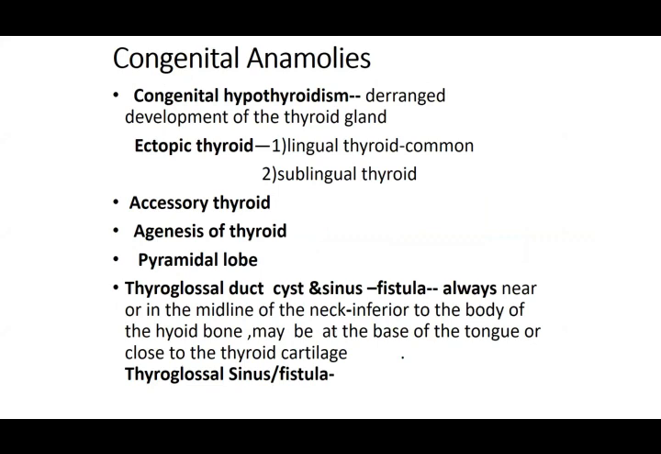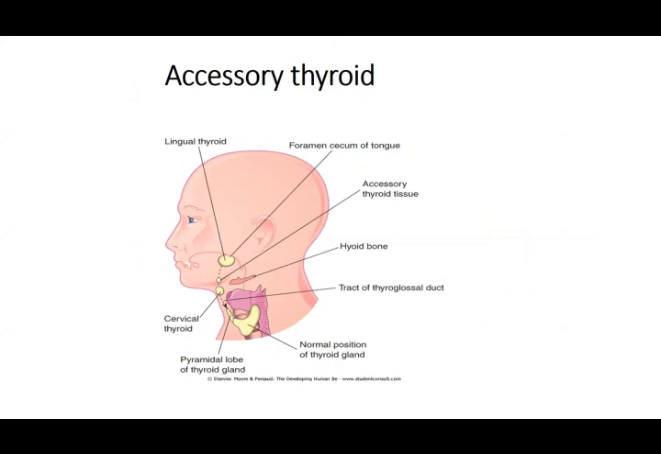Then it can be an ectopic thyroid gland. If I show you a picture, it can be at the lingual level, a sublingual thyroid. If you see this picture, this is an ectopic or accessory thyroid. The normal thyroid position is at the upper part of the trachea. The normal thyroid gland is there, but you may have a small portion at ectopic positions.